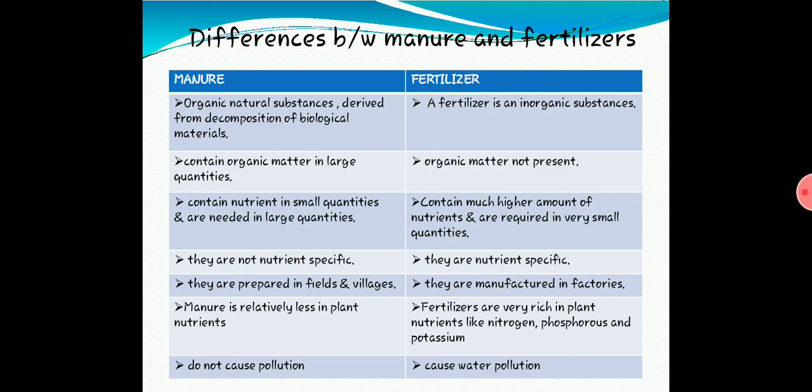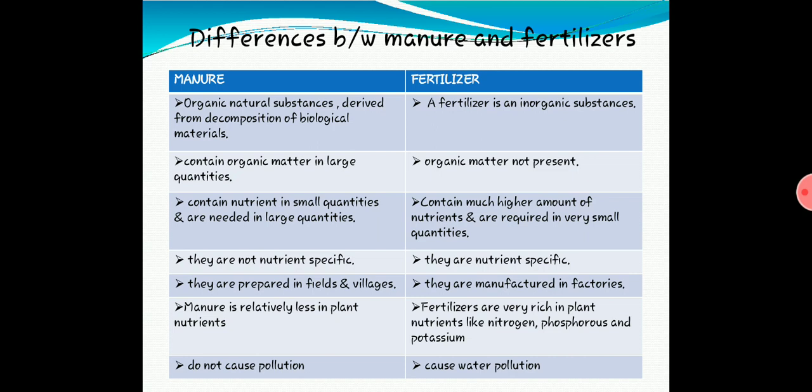Second point, manure contains organic matter in large quantities. Yes, manure contains organic matter, that is plant and animal matter, in large quantities. In fertilizer, organic matter is not present.